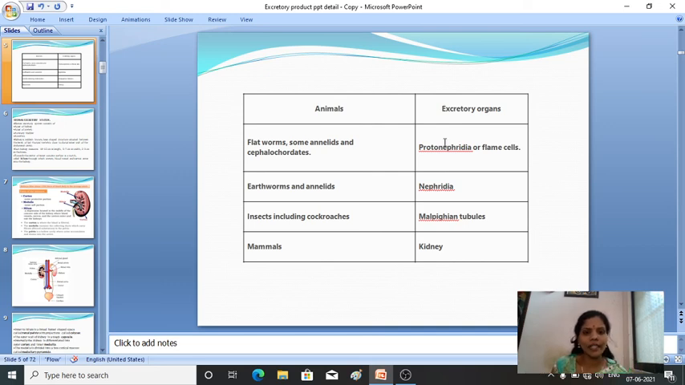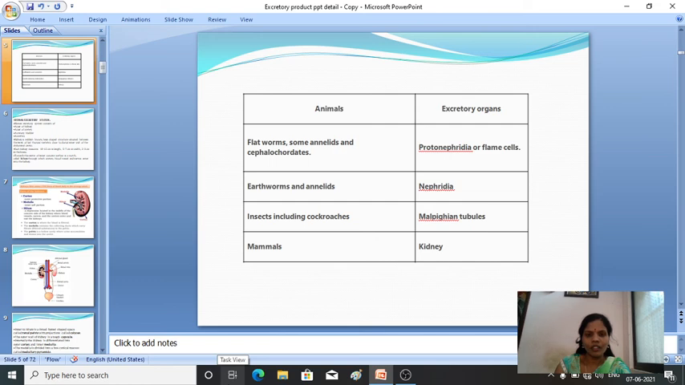So here you can see that in the case of flatworms, annelids and cephalochordates, generally they have protonephridia or flame cells. Then earthworms and annelids have nephridia as the excretory organs. Then insects including cockroaches have Malpighian tubules. Then mammals have kidneys as excretory organs. Fine. So these are some examples of animals and the excretory organs they have.